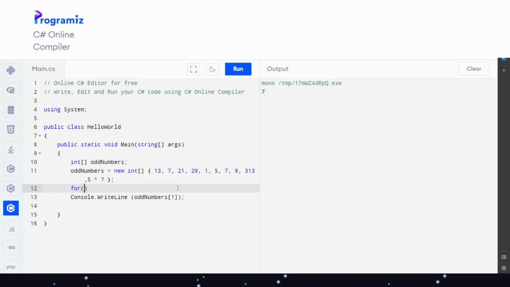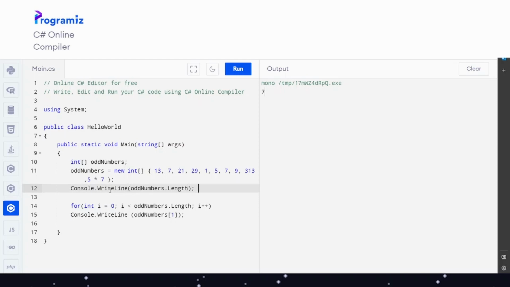For, open bracket, int i for increment equals 0. i is smaller than oddNumbers.Length, i plus plus. So what is this oddNumbers.Length? oddNumbers.Length means the length of the array. So how many values does it have? We can show it like this: Console.WriteLine oddNumbers.Length.